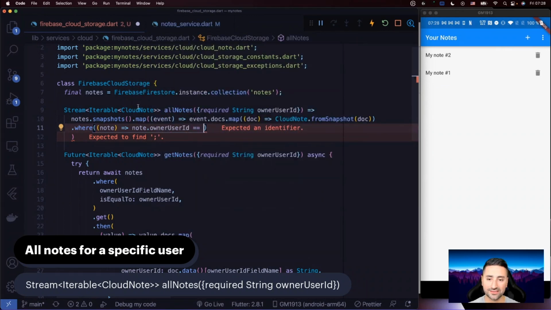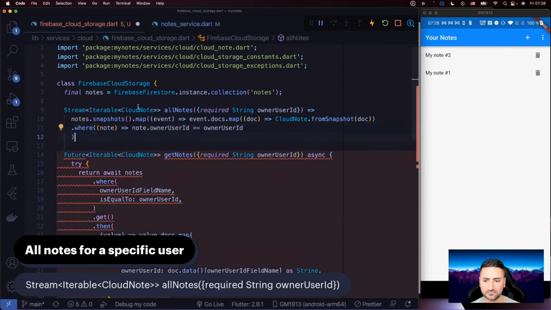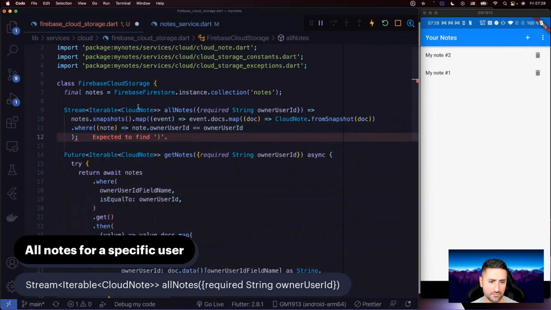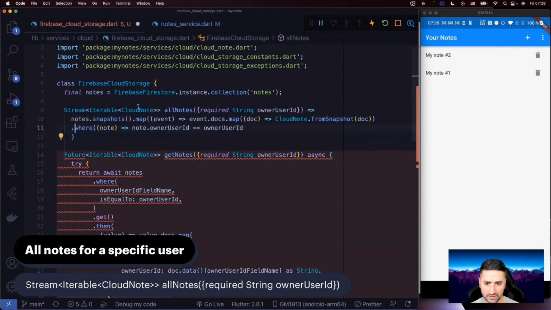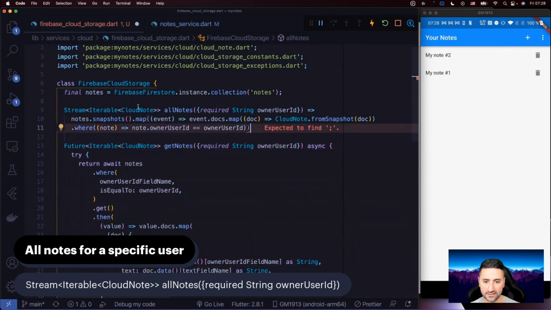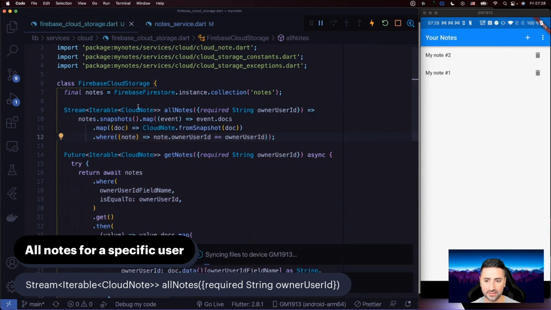I'm going to actually write this, and then I'm going to tell you what I'm basically doing, because there's quite a lot of code in here, and pausing to describe every little bit of this code could actually make it look more complicated than it is. So I'm just going to then say owner user ID. Okay. Put a semicolon there. Wait a minute. This ends there, and then a semicolon there. Yeah. So let's see what is happening in here.